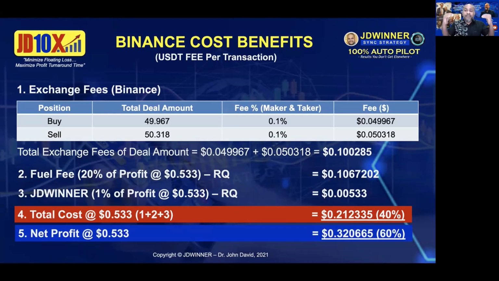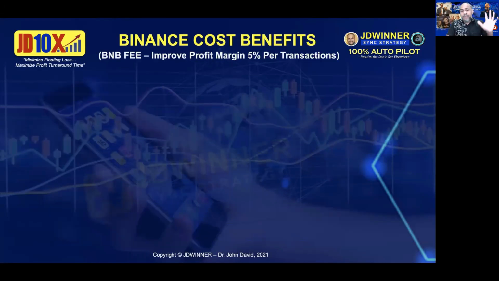That's why if you are going for 155, always add a few more percentage so that all what you can do, go for BNB. All right, so don't use USDT as your fee. You can use BNB. Now, let's look what is the saving if you use BNB as your fees. So this is a BNB fee. You're going to improve profit margin by 5%. Now, let me tell you something. 5% per transaction, that is a huge saving. All right, that's a huge saving.